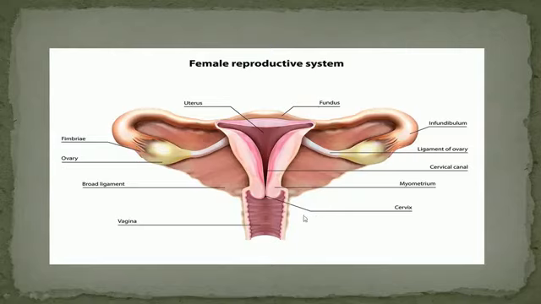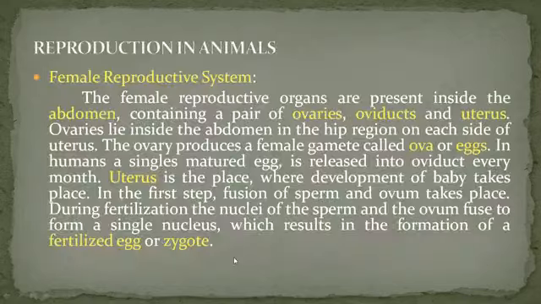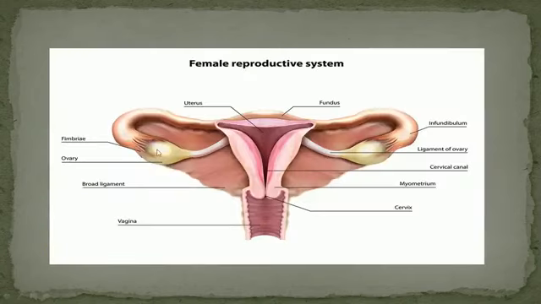In humans, a single matured egg is released into the oviduct every month. The uterus is the place where the development of the baby takes place.